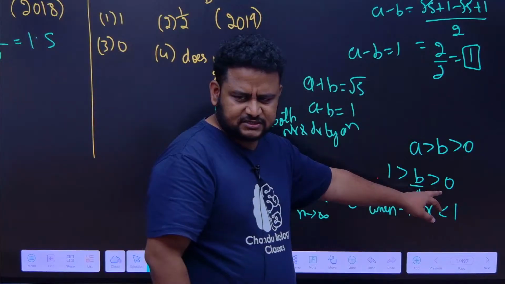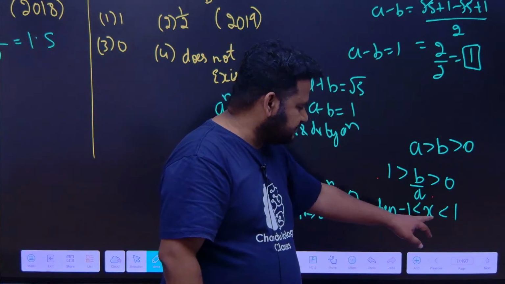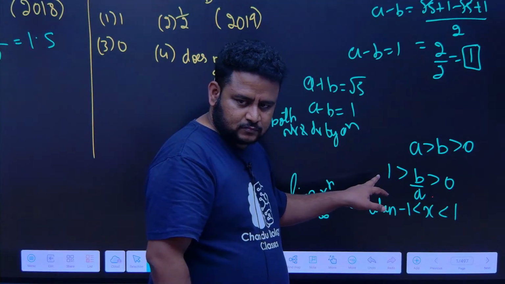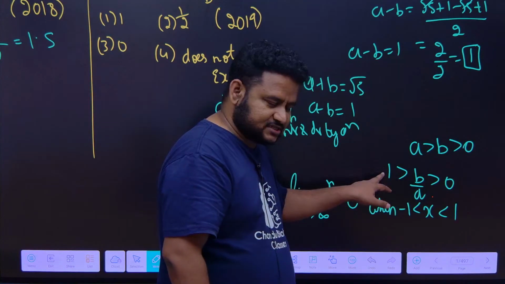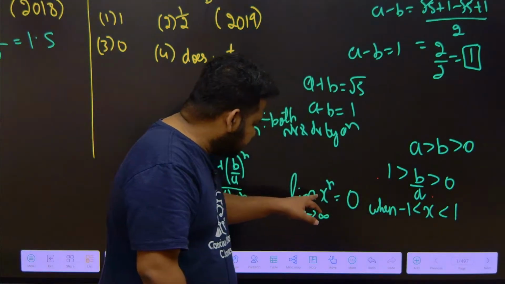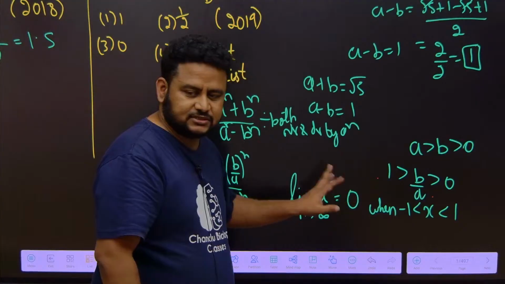It does not matter if it is 0 or minus 1, even when x is greater than minus 1 and less than 1, that is what it is here. Here it is greater than 0 but less than 1. So x to the power of n as n tends to infinity is equal to 0.